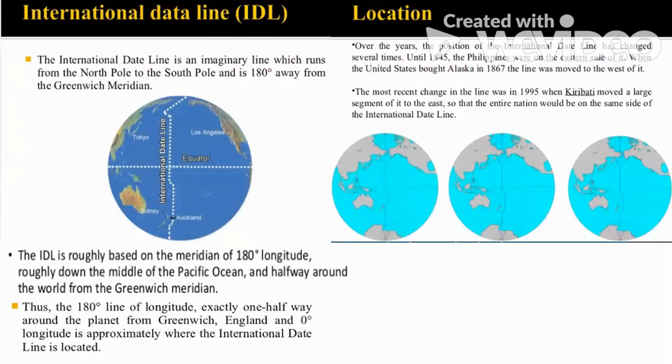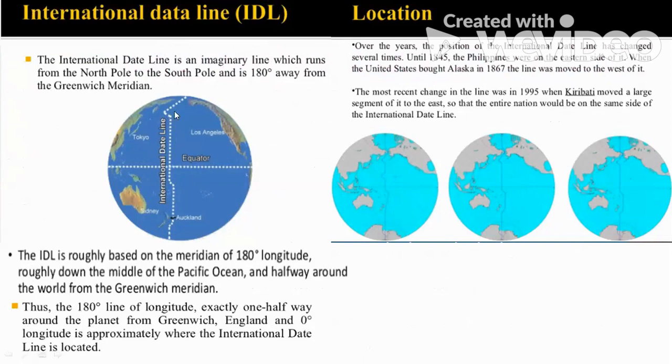Till now we have seen about coordinates. We have seen about the time zones. Now let us understand what is the international dateline. I have already said to you what the international dateline is. So again, you see, this is the international dateline.